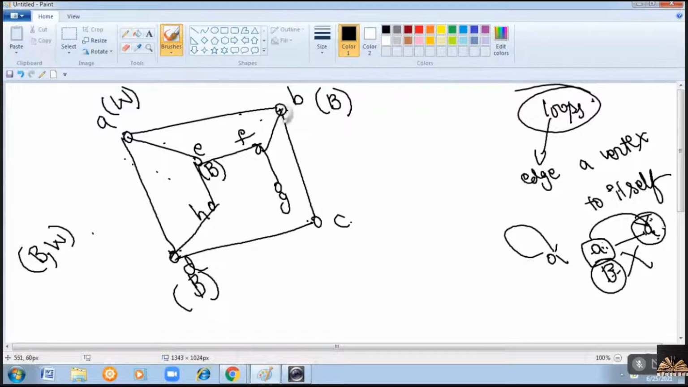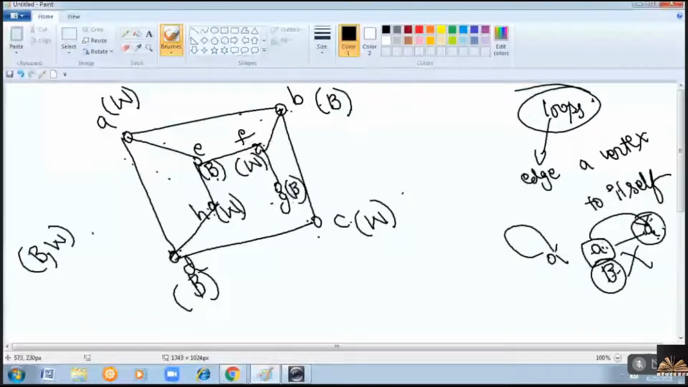Now consider B. What is adjacent to B? F, so it should be colored with white. Next, C is also adjacent, so it should also be colored with white. Now, what are the other vertices which are not colored here? H. H is adjacent to E. As E is colored with black, it should be colored with white. Clear? Now G is adjacent to F. As F is colored with white, it should be colored with black.